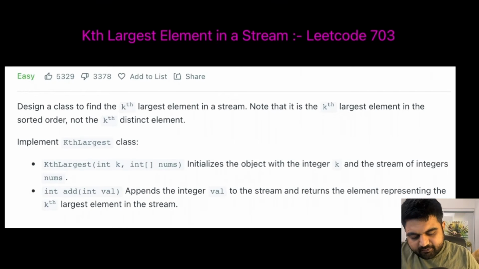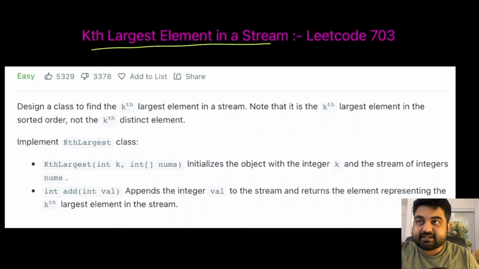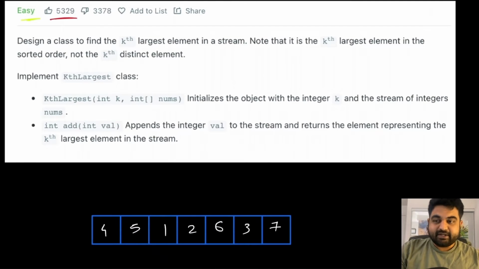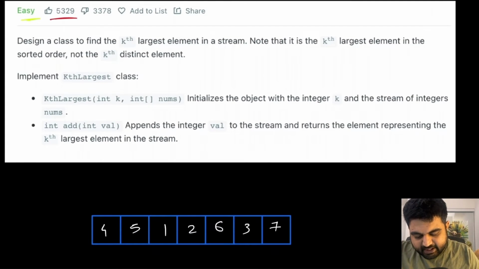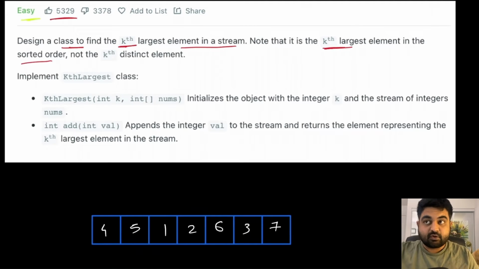So the LeetCode problem we are going to solve is called kth largest element in a stream. Now we can see that this one is a LeetCode easy problem and also an extremely well-liked problem on LeetCode. The problem statement is quite straightforward. We need to design a class where we can find kth largest element inside a stream, and we are told that we need to find the kth largest element in terms of sorted order number, not the kth distinct element. This is just to avoid confusion.